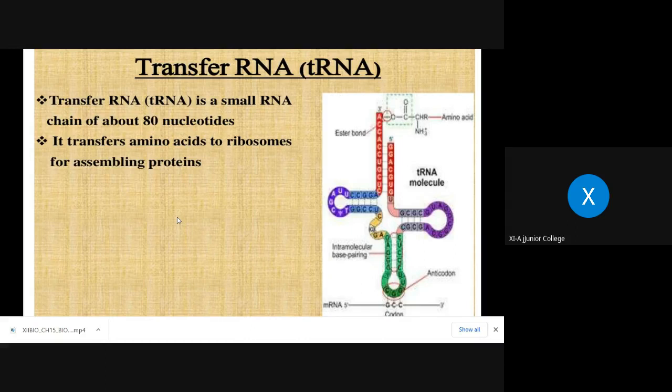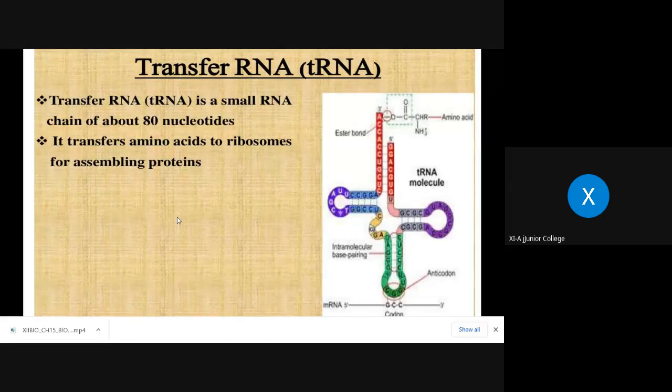Right now, remember tRNA is also called sRNA because once its role is over in the process of protein synthesis, it becomes soluble. That's why this is also called soluble RNA. Just remember these three names right now: mRNA, rRNA, and tRNA. Only these three names you remember. These are all non-genetic types of RNAs.